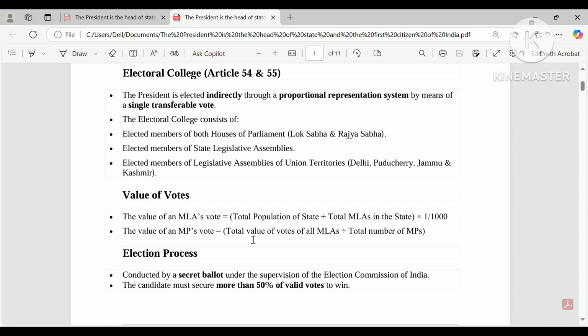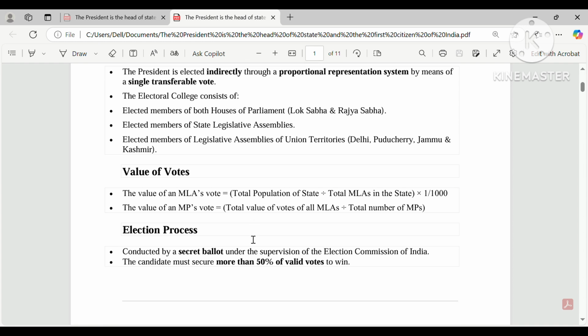Now how is the election process carried out? Firstly, it is not conducted by EVM, electronic voting machine. It is conducted by secret ballot. And it is not that if there are 100 votes and someone got 40 and the others got 30 and 30, then 40 wins.